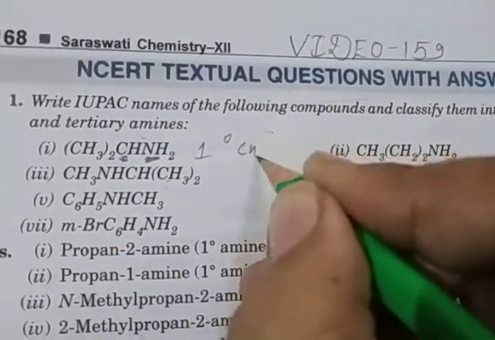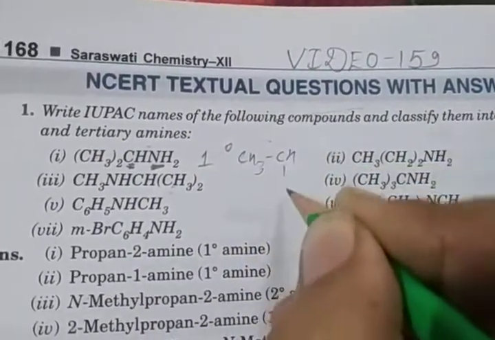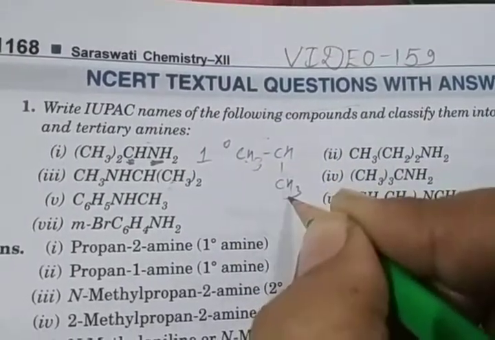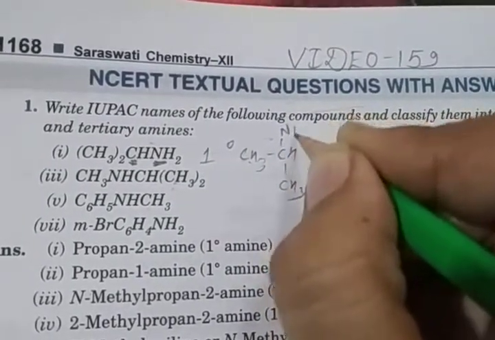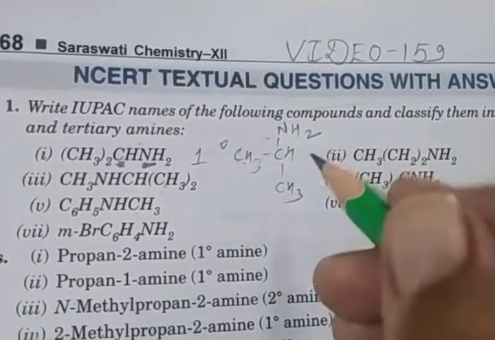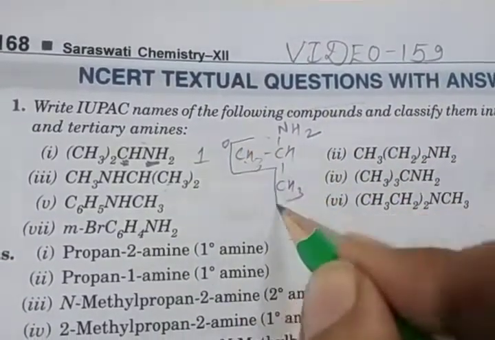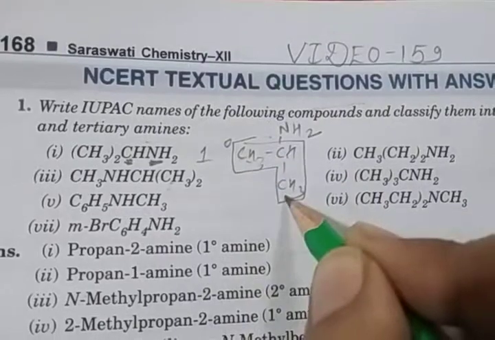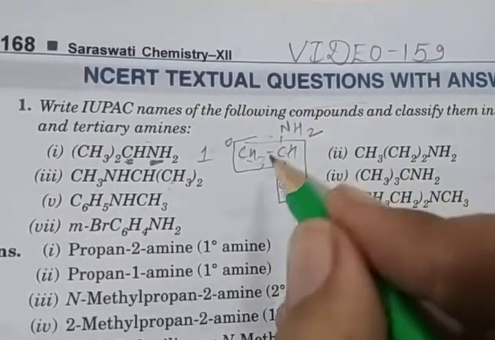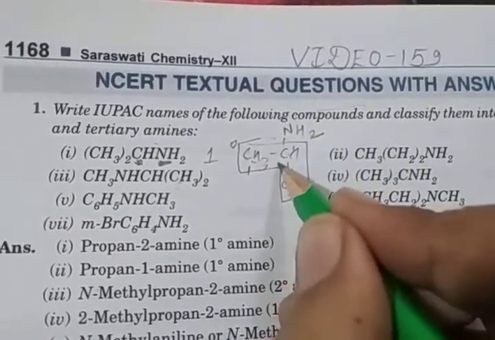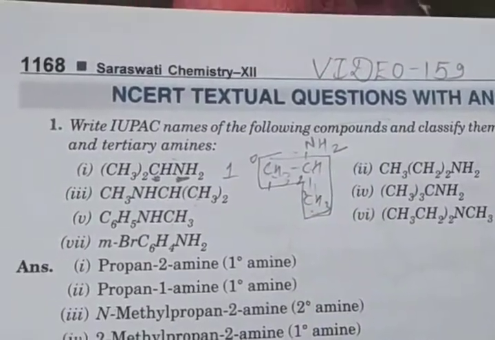So (CH3)2CHNH2. Clear? Its name is, this is the chain, 1 2 3, and on the second number the NH2 group is attached. So propane-2-amine.